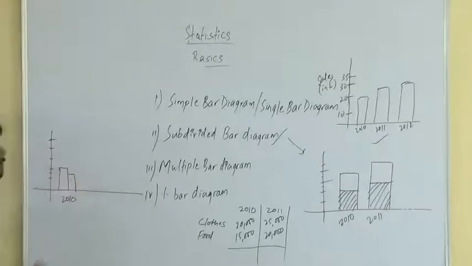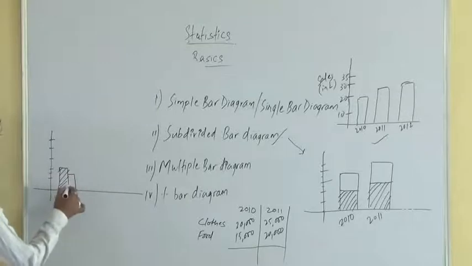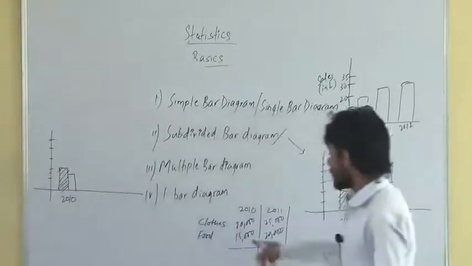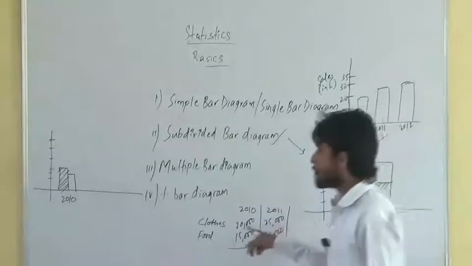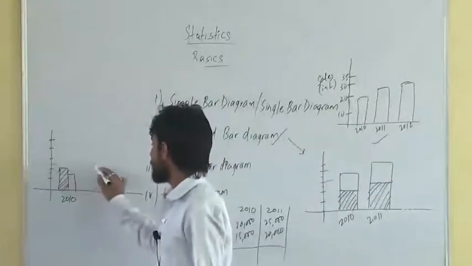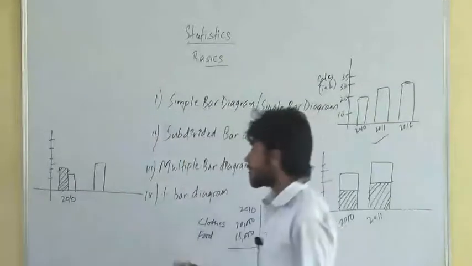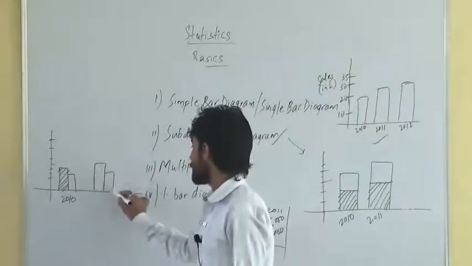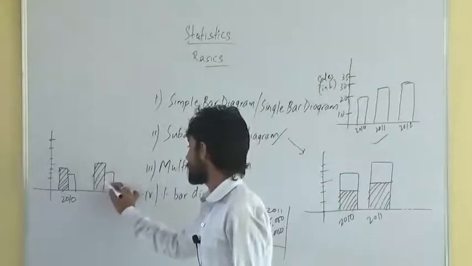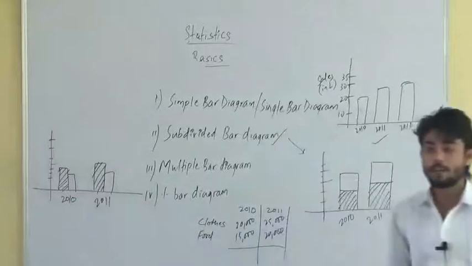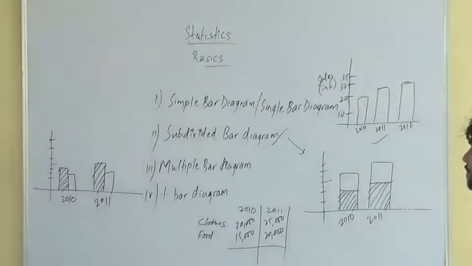This is the expenses for 2010. Similarly for 2011, expenses in clothes were 25,000 and expenses in food were 20,000. This is an example of a multiple bar diagram.